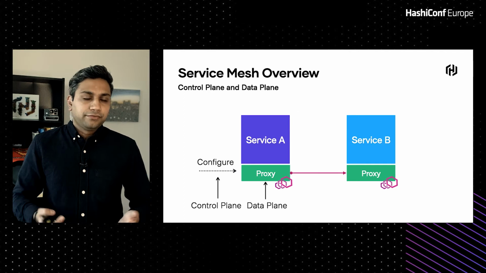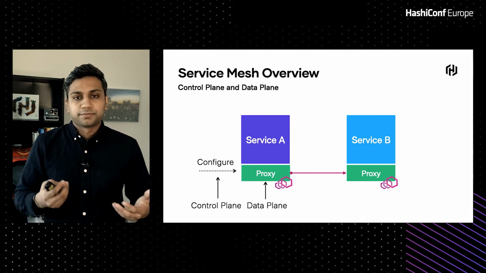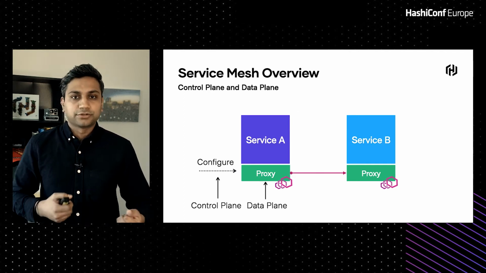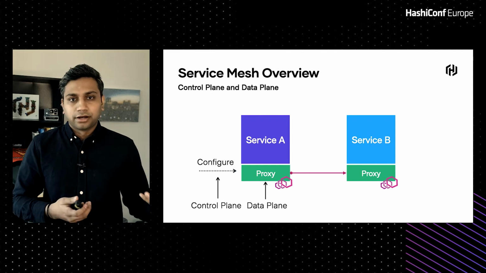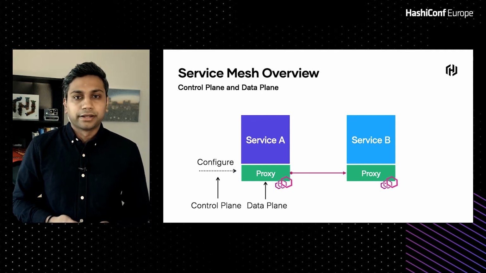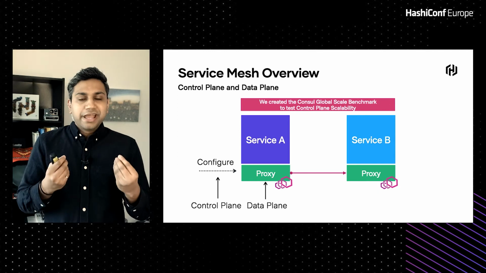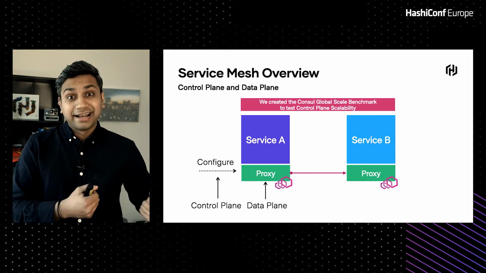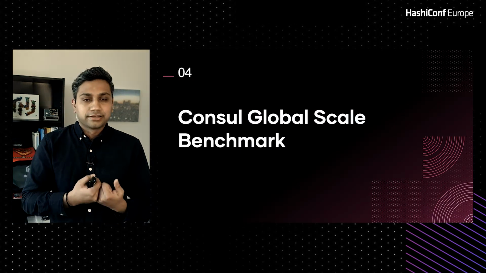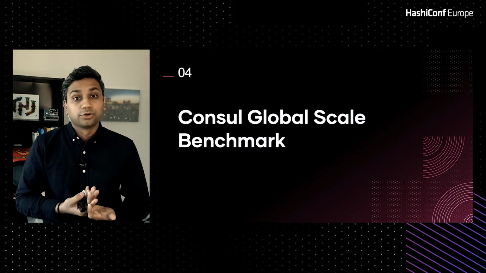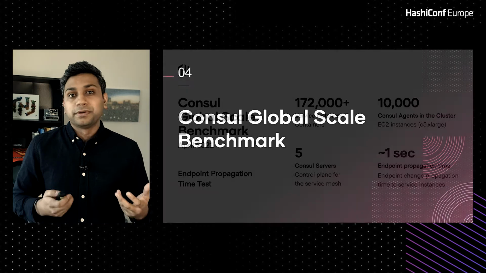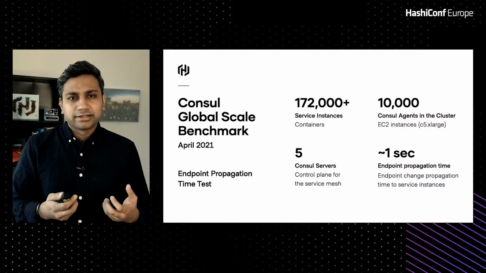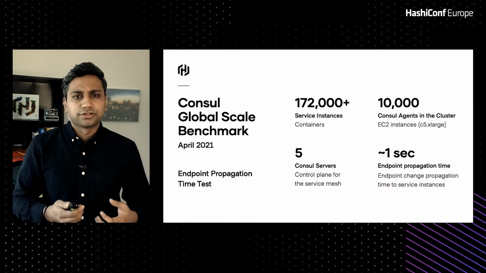And then you have the data plane, which is just the proxy itself. It's responsible for routing packets from one place to the other after being configured, getting the configuration from the control plane. So this is why we made a focus on the control plane itself, because this is the resilient, highly available component of the mesh. And this was the main focus with the Consul global scale benchmark, the control plane scalability and understanding how Consul responds to really large scales.